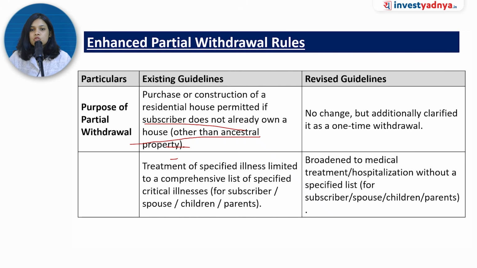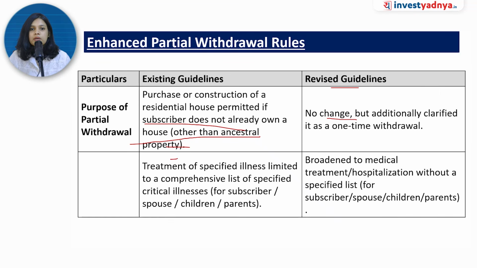So what the revised guideline says is that there is no change, but it has clarified its stance with respect to purchase or construction of residential property. That rule remains unchanged. A subscriber is eligible only if they do not already own a house other than ancestral property.